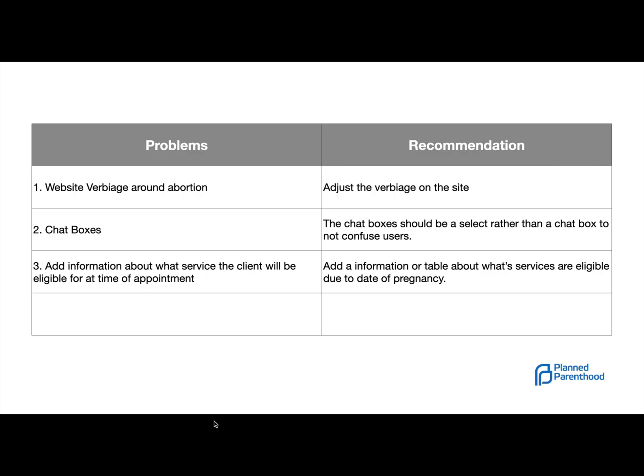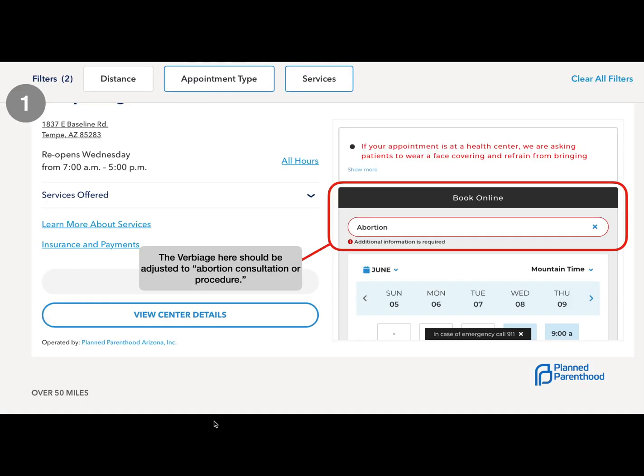And also there should be additional information about services that the clients are eligible for at the time of appointment. There should be a table that lays out what services an individual will be eligible for depending on how far along they are in their pregnancy, and that just simply wasn't available on the site. I think that should be available, just because users did ask about them. They were a little bit confused about the abortion process.